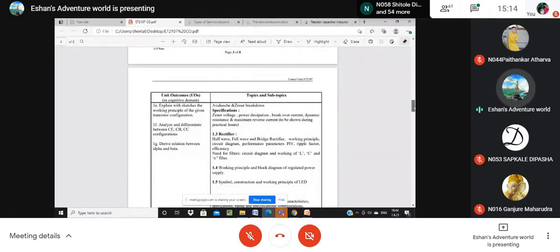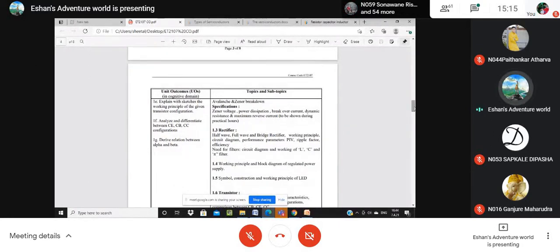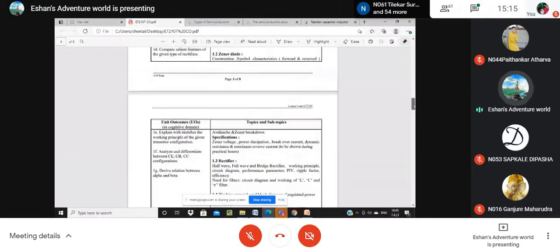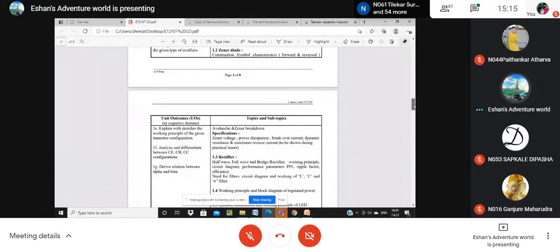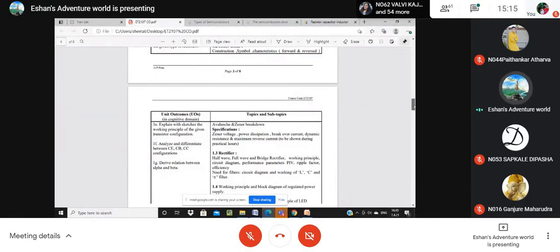Okay, and the specification. It means when the Zener diode or the rectifying diode is connected in any manner in a circuit, there are some specifications related to the rectifying diode and the Zener diode. We have to learn about them one by one here also.